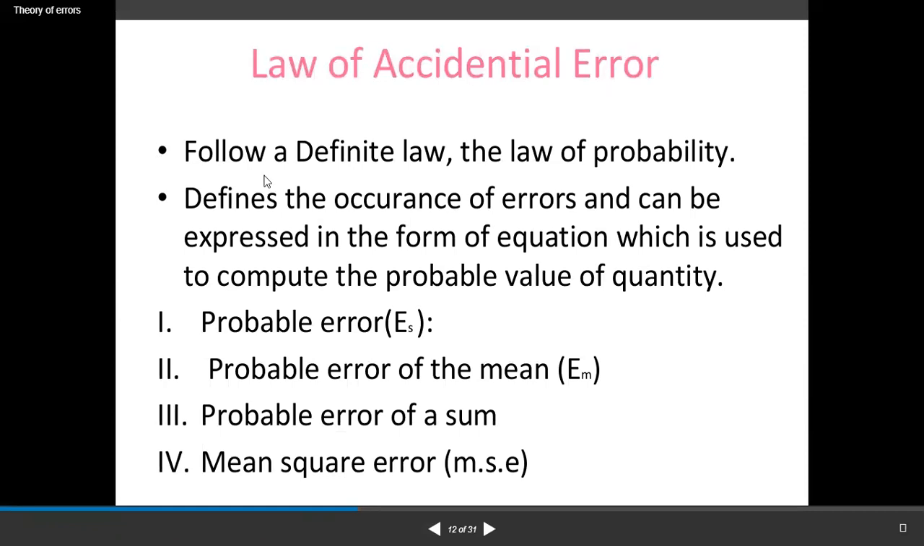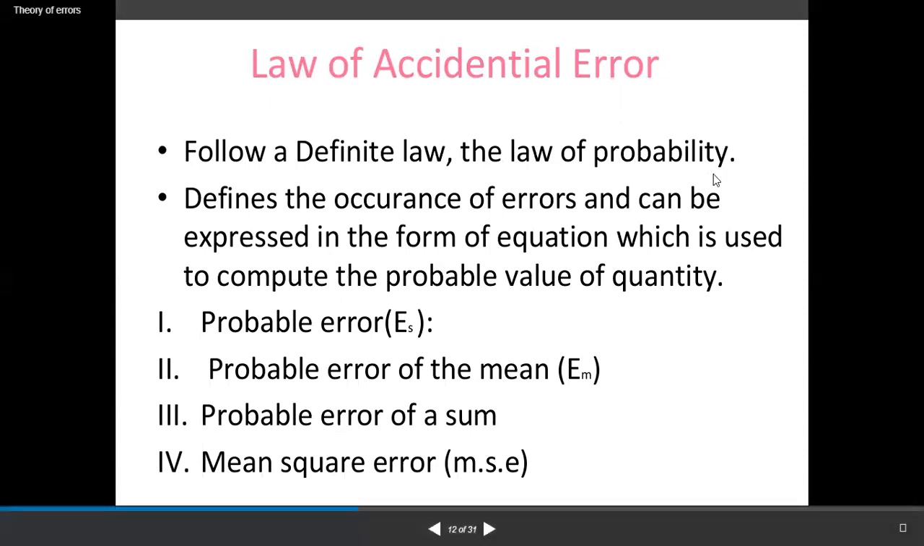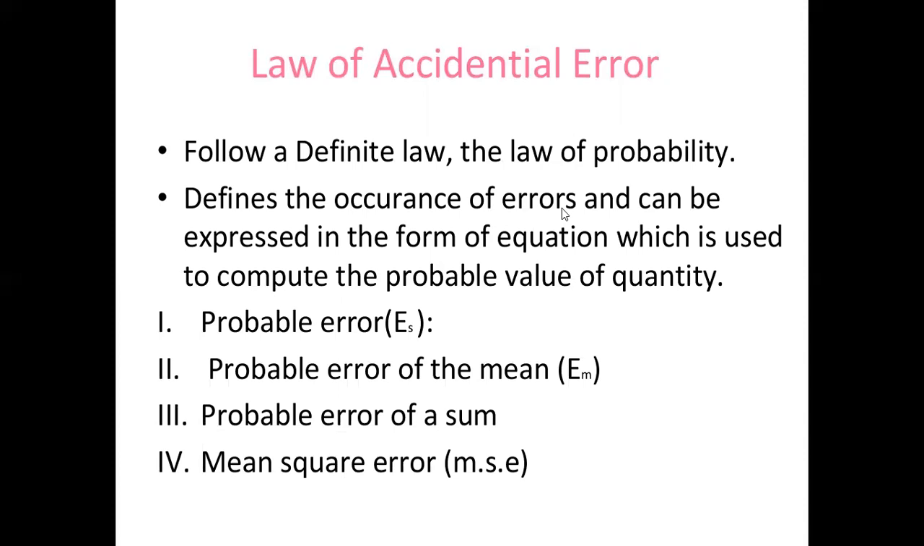Law of accidental error. Accidental errors follow a definite law, the law of probability. It defines the occurrence of error and can be expressed in the form of an equation, which is used to compute the probable value of a quantity. The first is the probable error of the mean, the probable error of a sum, and the mean square error.